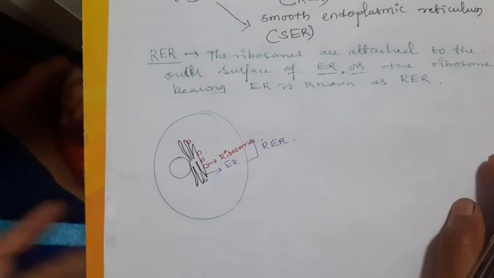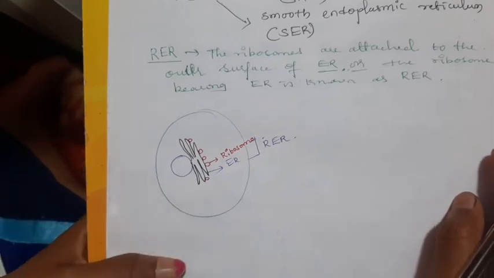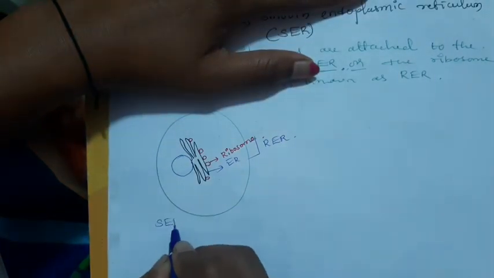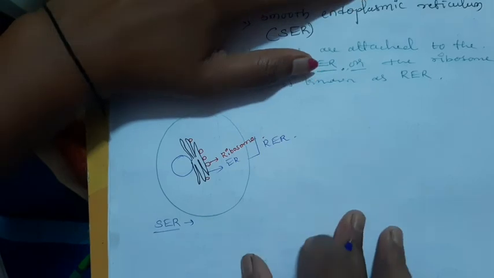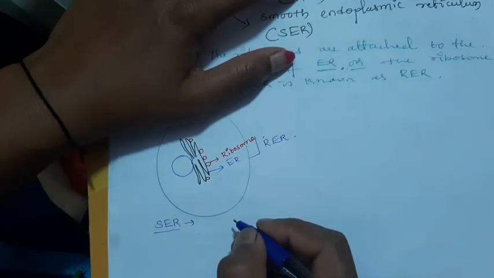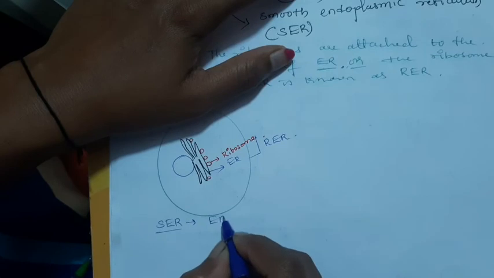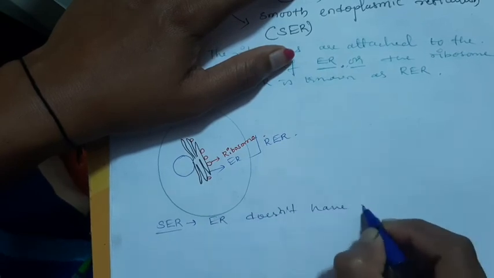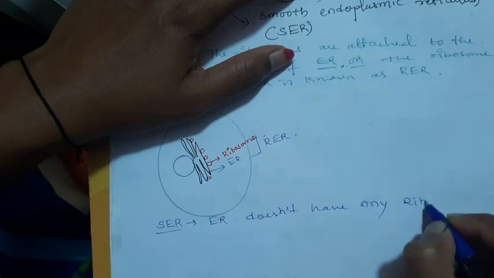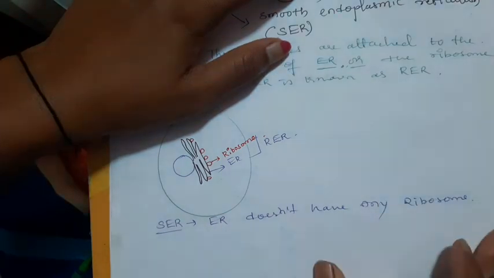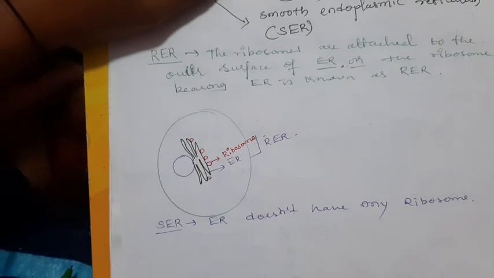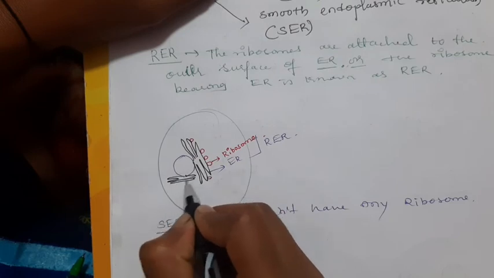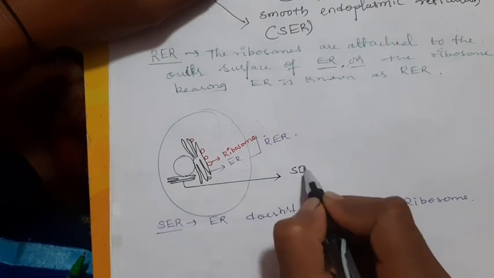Okay, next, the second type of ER, that is the SER, smooth endoplasmic reticulum. It means the ER doesn't have any ribosome. It is a normal endoplasmic reticulum, doesn't have any ribosome on it. It is known as SER.